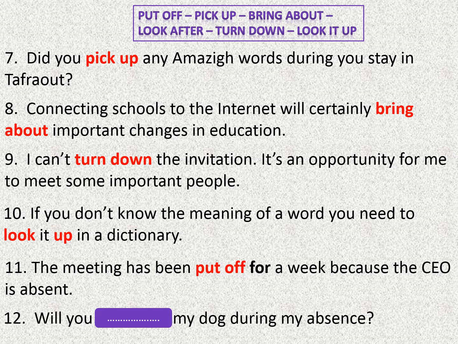And the last one, will you look after my dog during my absence? Will you take care of my dog? So will you look after?